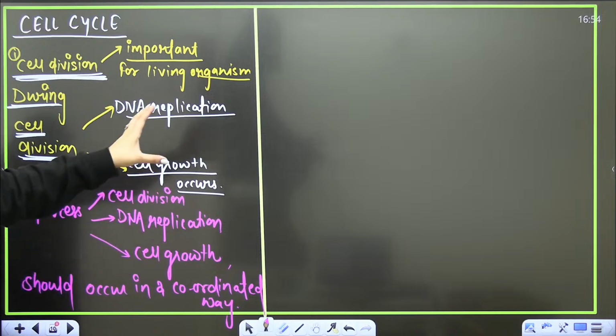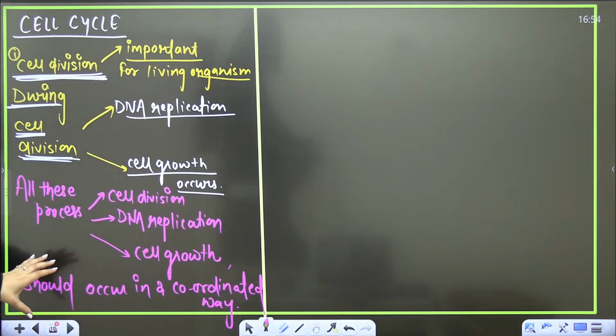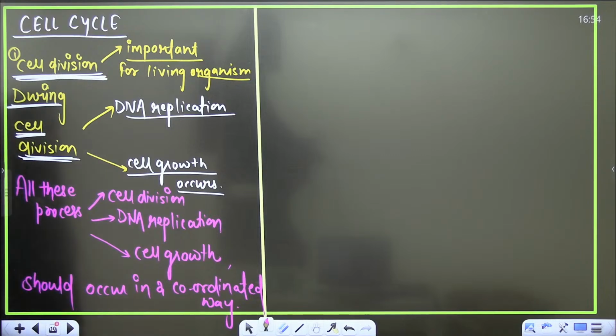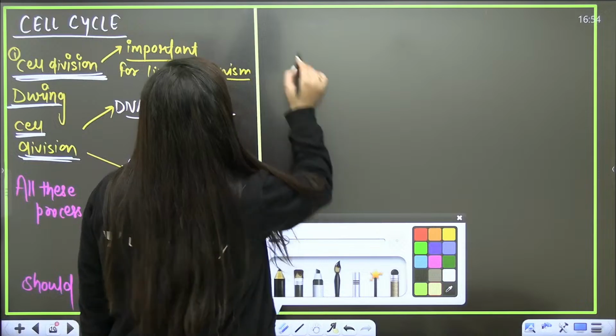Okay? So the complete sequence of events by which a cell duplicates its genome, synthesizes the constituents and eventually divides is a cell cycle. So what is cell cycle?